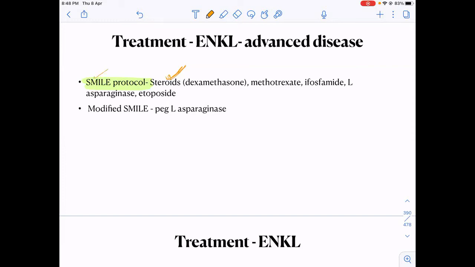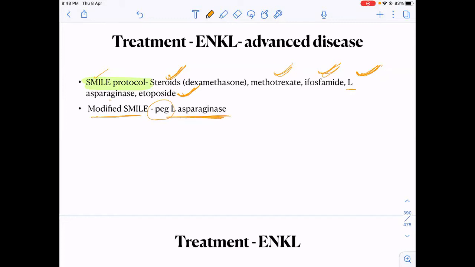M is for methotrexate. I is for ifosfamide. L is for L-asparaginase. And E is for etoposide. Okay, so this is the SMILE protocol. Modified SMILE means instead of plain L-asparaginase, I am giving pegylated L-asparaginase.